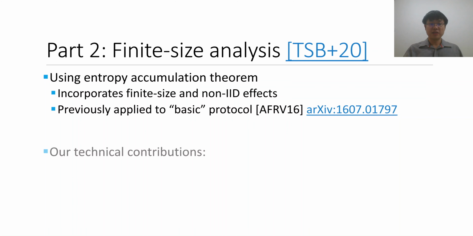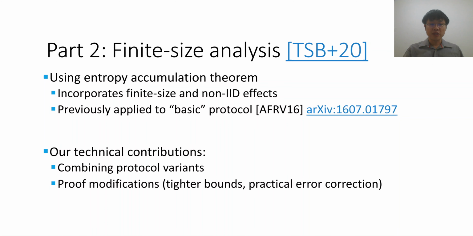Our contributions in this case were that, first of all, we modified the security proof so that we are able to analyze a protocol that combines all of the variations that were developed. We also made some modifications to the security proof that resulted in tighter finite size bounds, as well as accommodating some practical protocols in a few classical steps, such as the error correction step of the protocol.